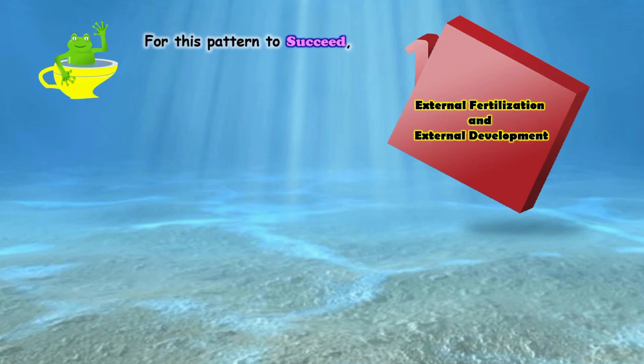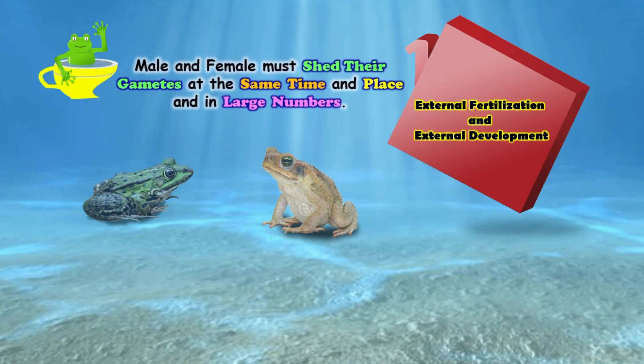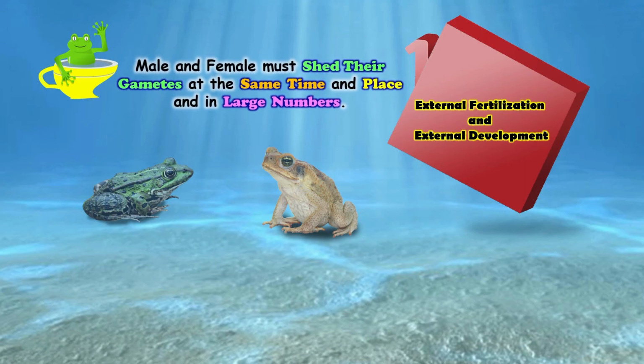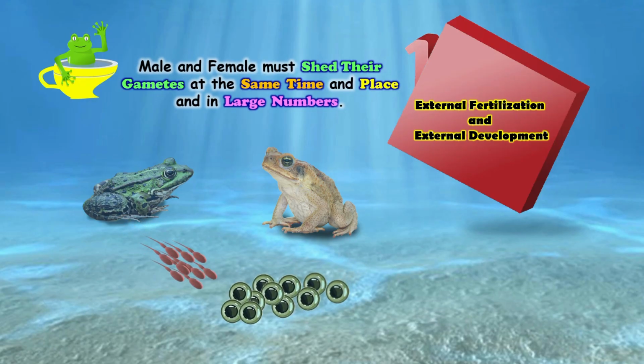For external fertilization to work successfully, both the male and female must release their gametes into the water at the same time and in the same place. This is very important because the gametes need to meet each other in the water for fertilization to happen. They also release their gametes in large numbers. This increases the chances that at least some eggs will be fertilized, because many of them can get washed away or eaten by other animals. So, in external fertilization, timing, location, and large quantities of gametes are the key factors that help the process succeed.